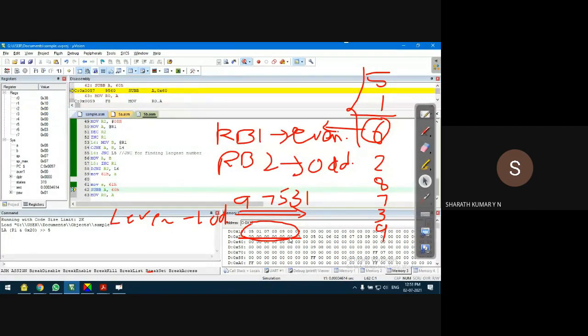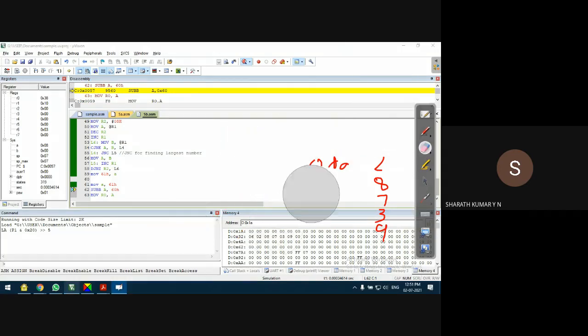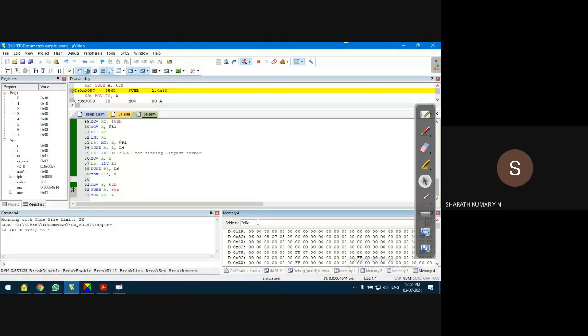Okay. Yes, I'm sorry. This is not sorting. What it is doing is comparison. I should have opened the location 60H. Yes, I'll open. Sorry. Let me run it again. Here I'll open the location 60H. I thought it is sorting. It is not sorting. It is the largest.